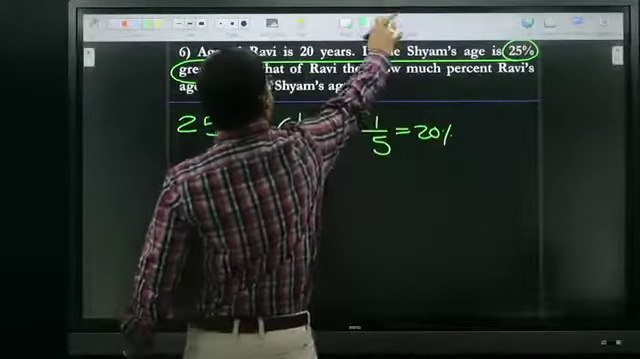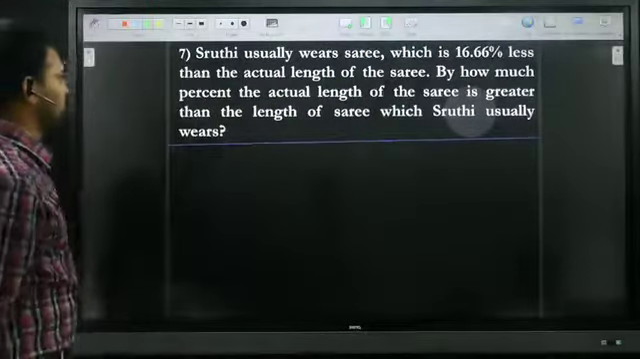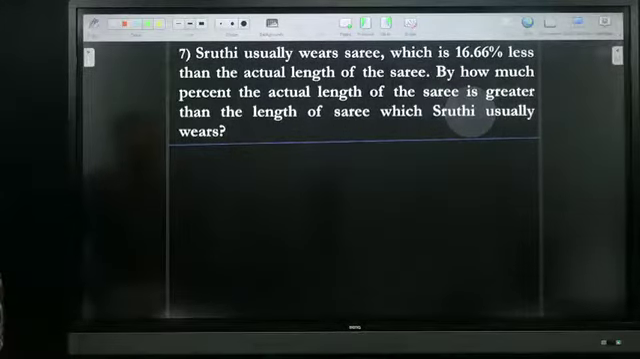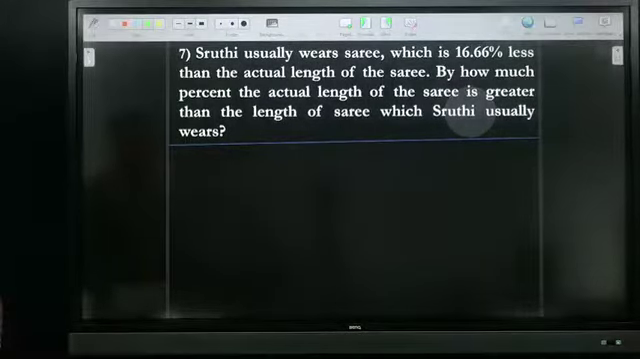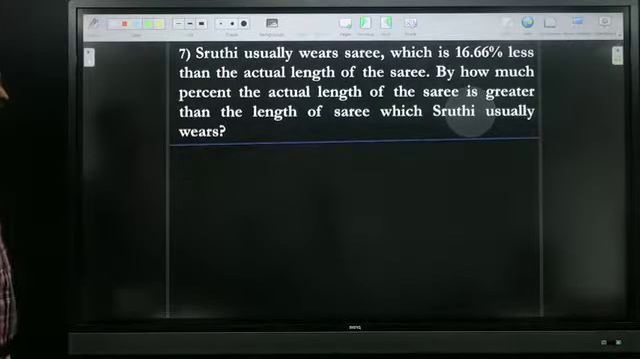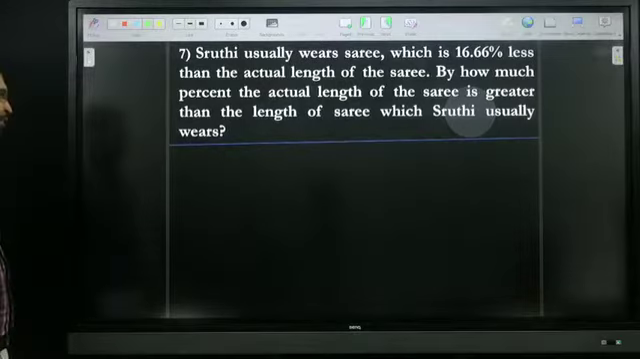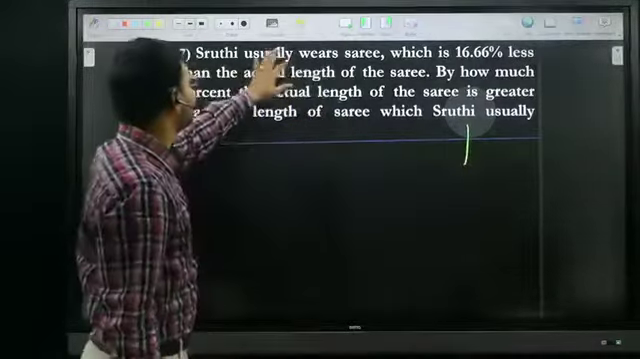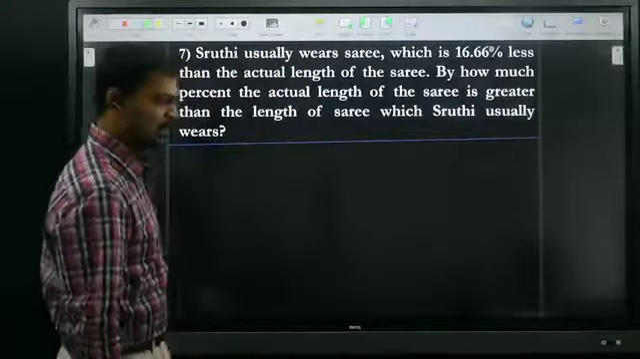So try to solve the next question. Shruti usually wears a saree which is 16.66% less than the actual length of the saree. By how much percentage is the actual length of the saree greater than the length of the saree which Shruti usually wears? The question is like this. Don't worry. Just observe the statement and try to give the answer.